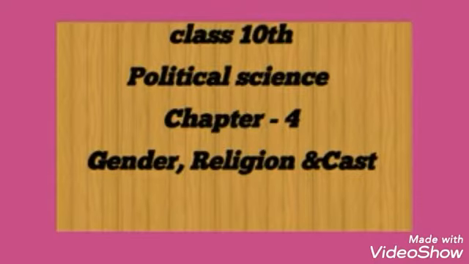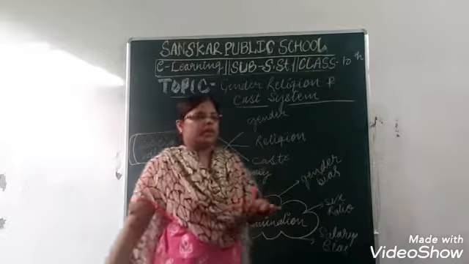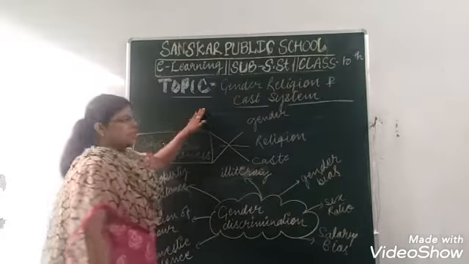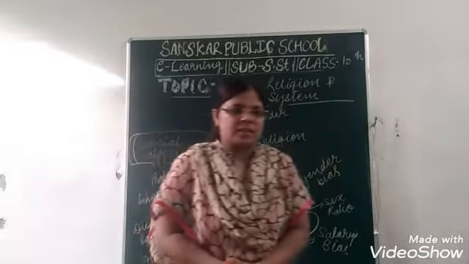So now let's start to know well about discrimination and bias, which have become an important and common part of our daily life. Now let's start the very important topic of Political Science, that is gender, religion and caste system.